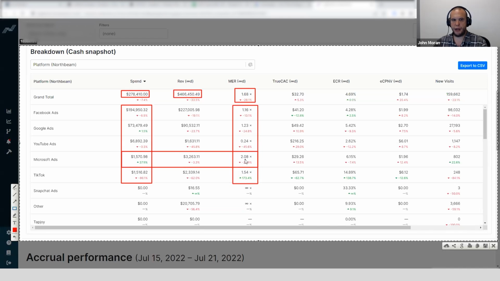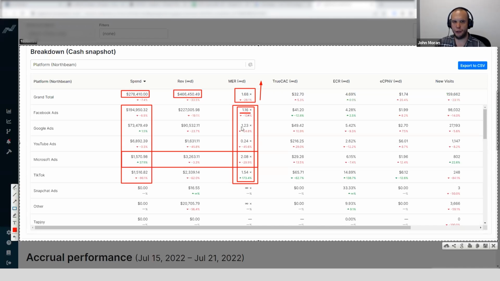This 2.08 is not high enough of a revenue. It's only 3,000 out of 466,000 above that goal to push that above what the averages of everything else are. What do I mean? Well, 1.16 did not push this up to 1.68. 1.23 did not push everything up to 1.68.